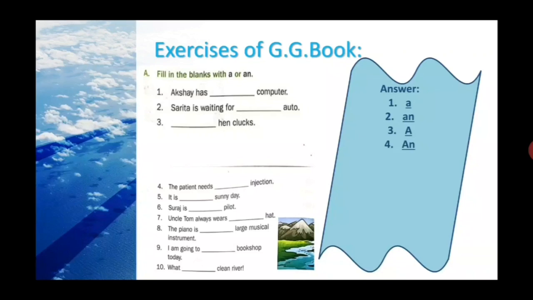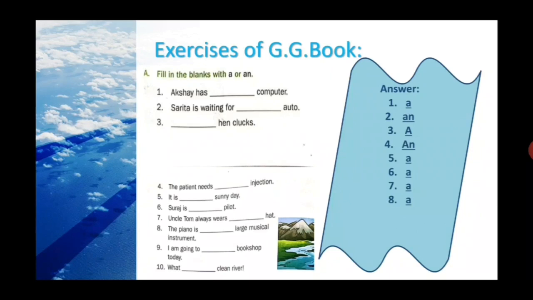It is dash sunny day. It is a sunny day because it's consonant again. Suraj is a pilot. Pilot is the name of a profession. That's why. Uncle Tom always wears dash hat. A hat. See, here is not at. Here is hat. H pronunciation is like ha. That's why it will be a, not an. The piano is dash large musical instrument. So, large. So, l. That's why it will be a large.